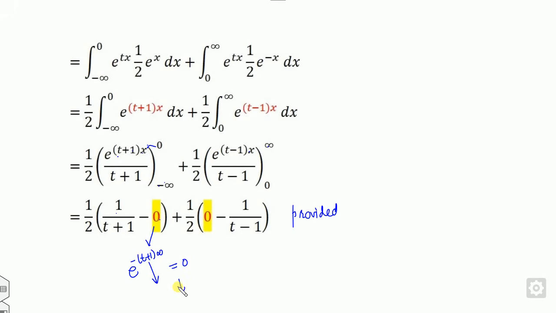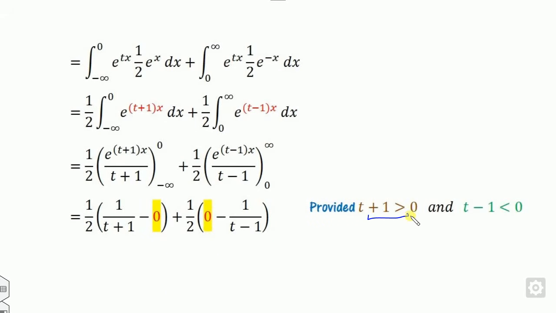It becomes 0 provided this part is always positive. On the other hand, for this, if you substitute infinity, it goes to 0 provided this part is less than 0. So the conditions are t plus 1 greater than 0 and t minus 1 less than 0.